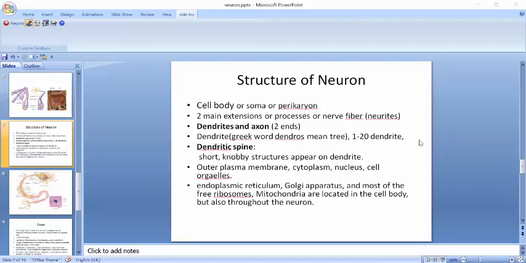The cell body also contains some typical cellular organelles such as lysosomes, mitochondria, and Golgi complex, and it also contains free ribosomes and prominent clusters of rough endoplasmic reticulum termed Nissl bodies. The ribosomes are the site of protein synthesis, as you all know, and newly synthesized protein produced by Nissl bodies is used to replace cellular components as material for growth of neurons and to regenerate damaged axons in the PNS.